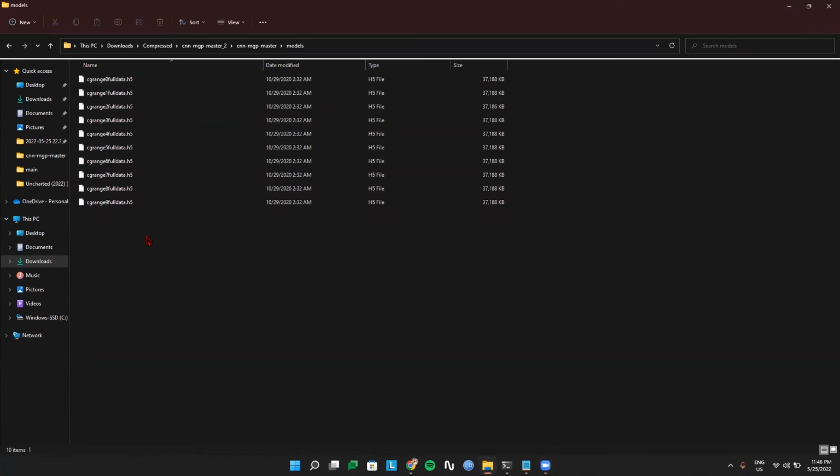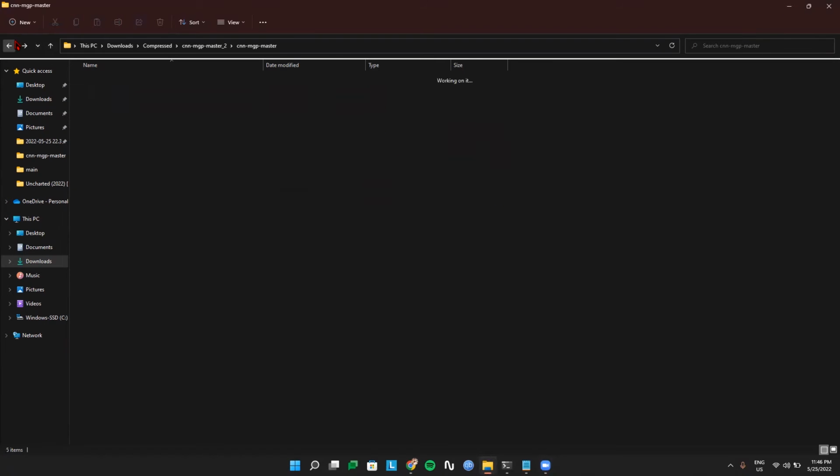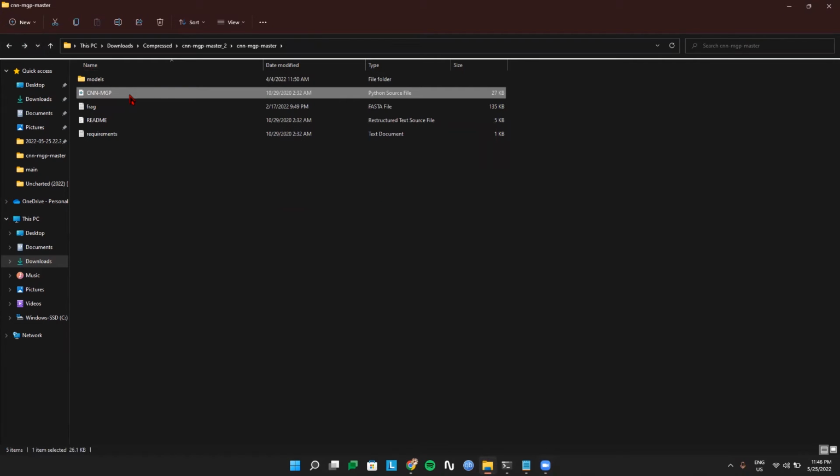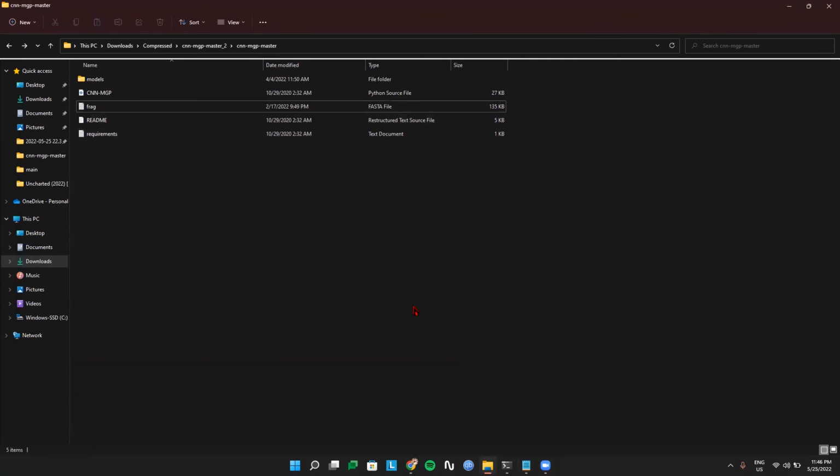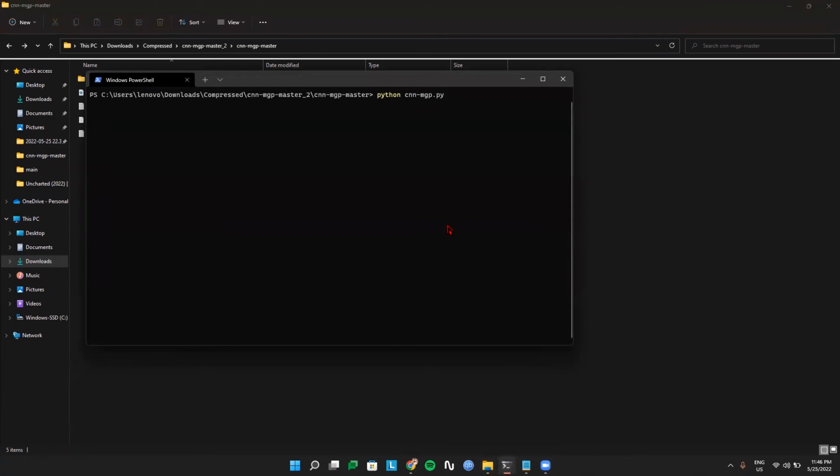So here in this folder models, we have our trained model, and the CNN MGP. This is the Python source file, which will be triggering all the methods, and the frag.fasta file. This is the input file that we'll be giving into our model. It contains the code for a single strand, which comprises the DNA bases, which are G, T, C, and A. These are patterns for a single strand, and let's start the model.